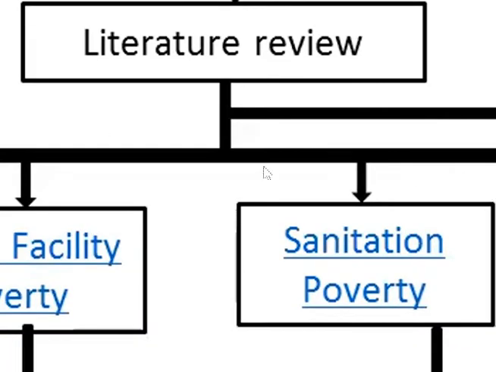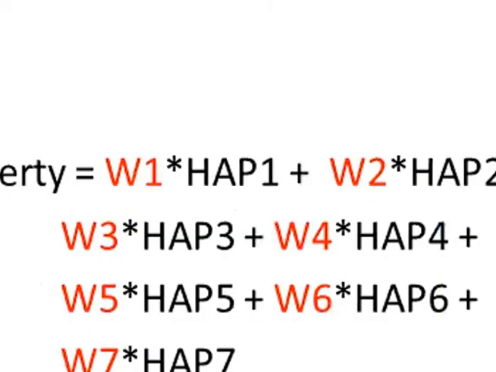And also, the household assessed poverty was created using the data of electricity, flooring material, tenure of house, roof materials, wall materials, type of house, and type of unit, and the weights were obtained from the questionnaire. This is the equation of household assessed poverty, and the red color shows the weights that are used to create household assessed poverty.